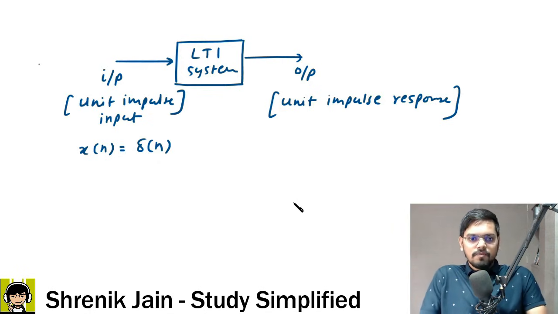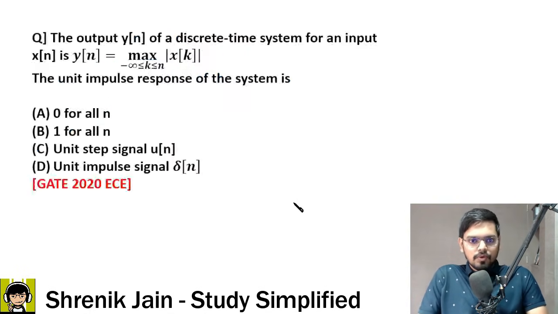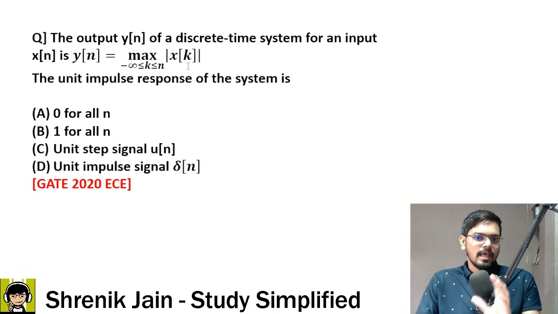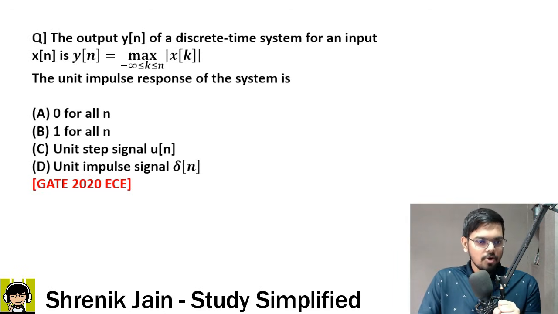Okay, so now if I give x of n is equal to delta of n, what do you feel? What would be y of n? Sir, y of n is equal to maximum, minus infinity less than equal to k less than equal to n, mod of, instead of x of k, substitute delta of k. And then now tell me, what is the output matching with?